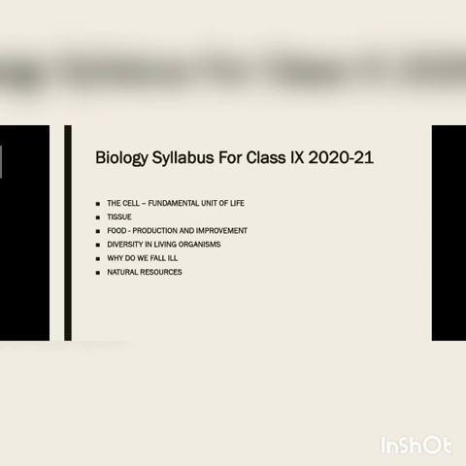After that, a long chapter comes about the diversity in living organisms. It means we'll study different types of plants and animals. You know, about 17 lakh types of animals are staying on the earth. We'll study the different types, their properties, classification, phylogenetic relationship between the animals and plants.